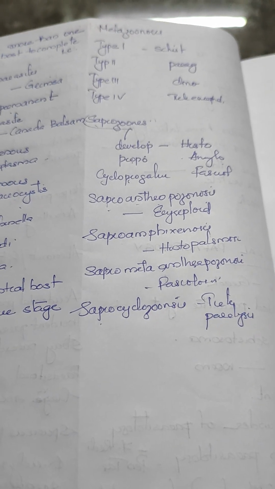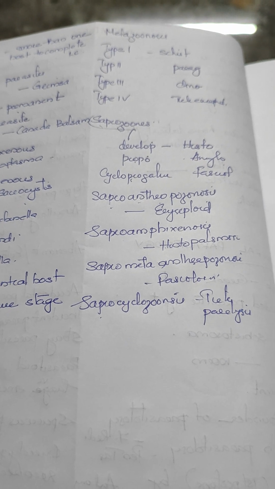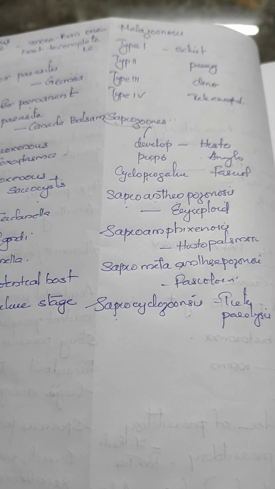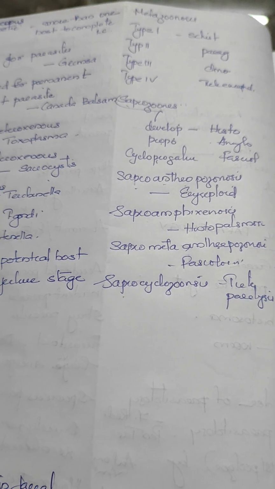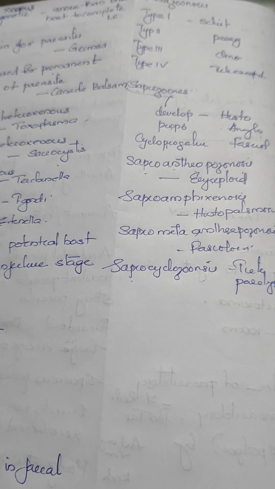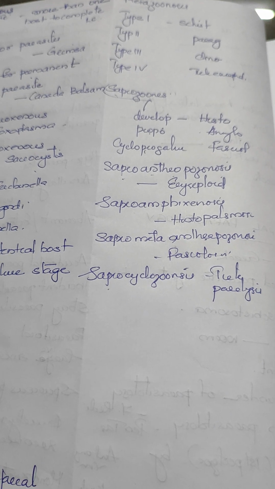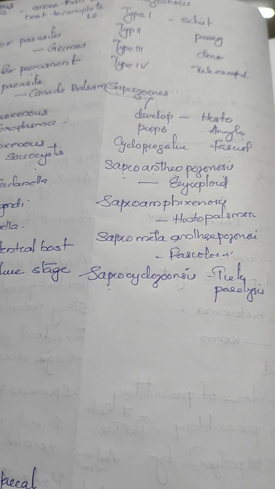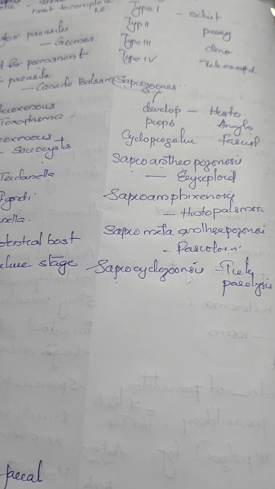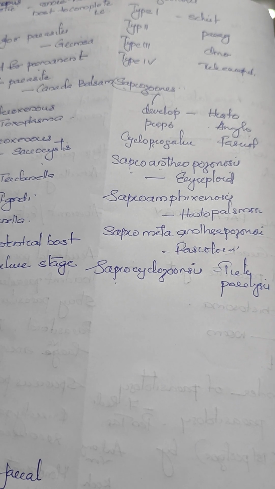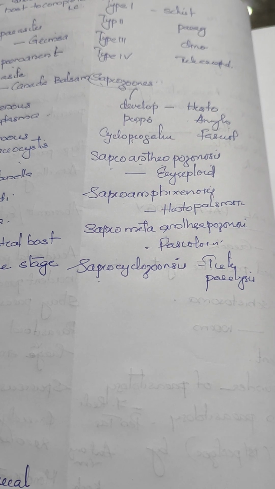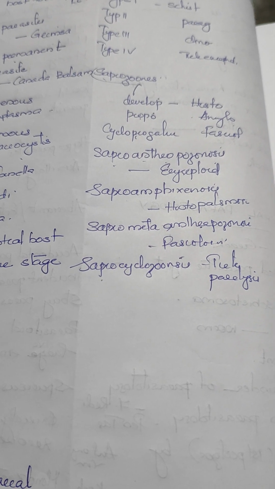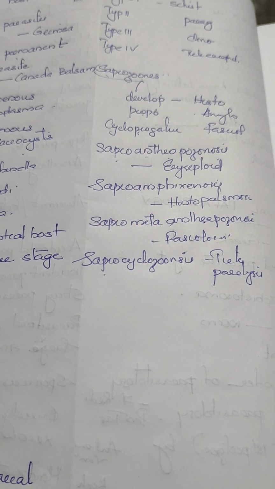Develop histoplasma, propagate, Ancylostoma brasiliensis, cyclopropagative, fasciola, saproanthropozoonosis, erysipeloid, saproanthropozoonosis, histoplasma, saprometaanthropozoonosis, fasciolosis, saprocyclozoonosis, tick paralysis.